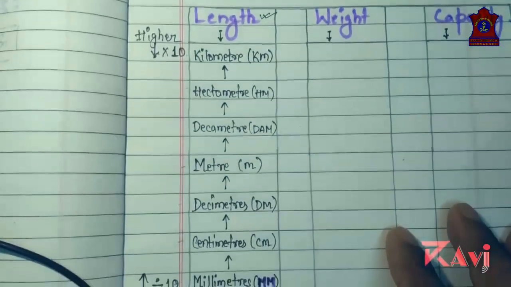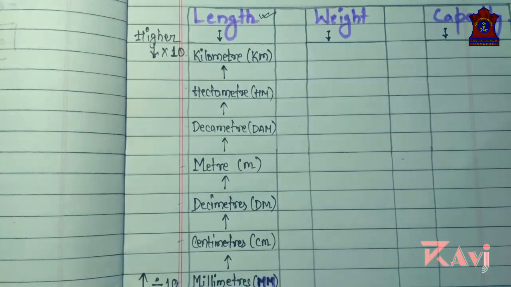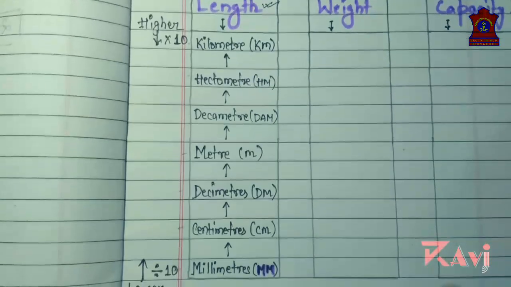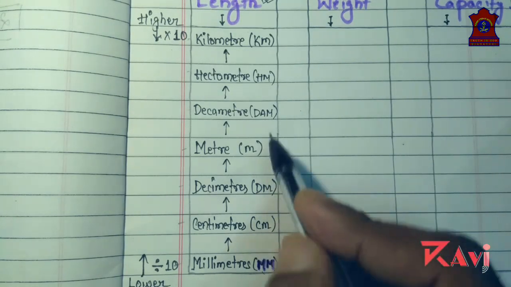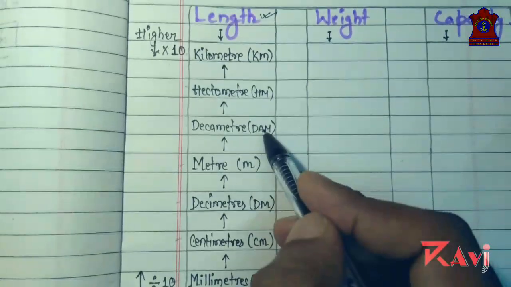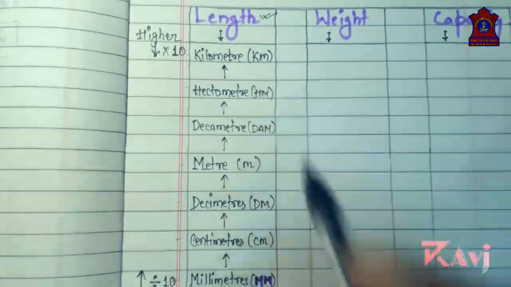So about this we are going to learn in this chapter. The short forms of all these are given: millimeter, centimeter, decimeter, meter, decameter, hectometer, and kilometer.